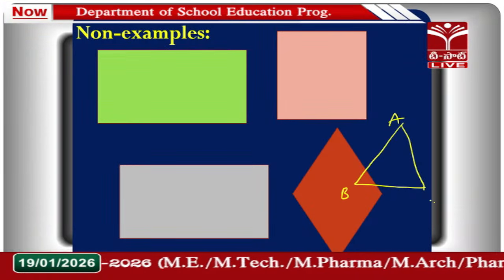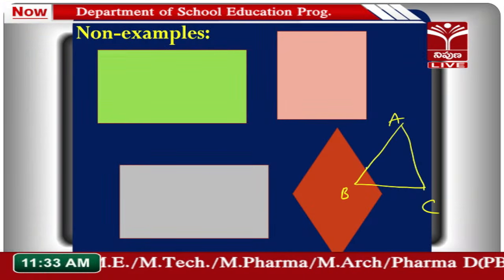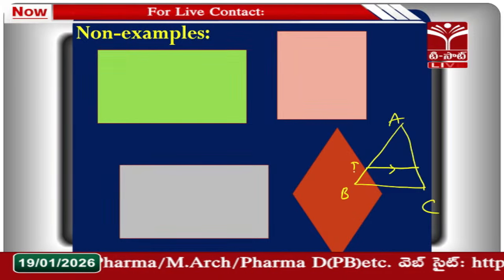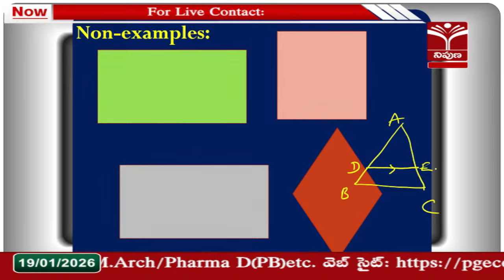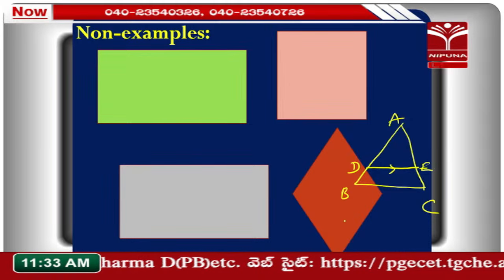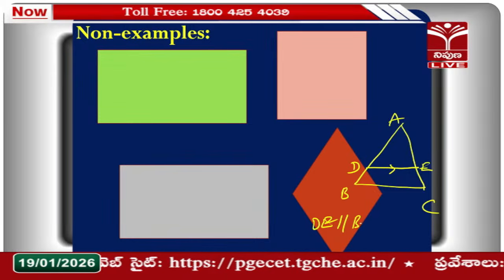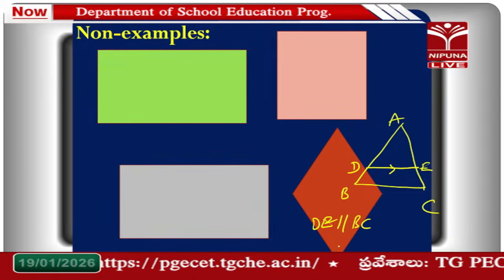Draw the figure, sir. So, we are having a triangle ABC, and for the side BC a line is drawn parallel, say for example it is DE. DE is a line parallel to BC. Then DE divides the other two sides AB and AC in two different points, intersecting AB at D and AC at E.